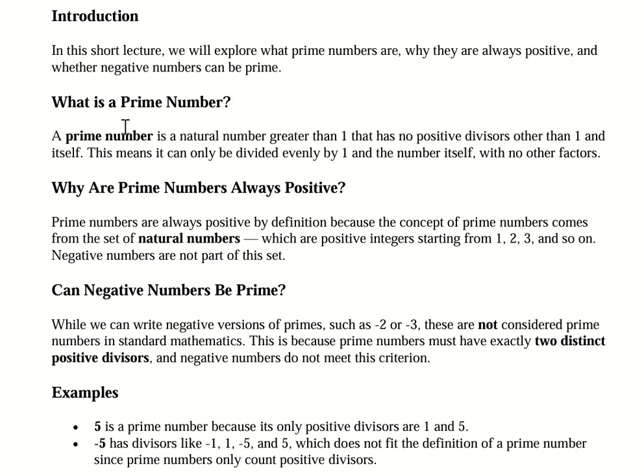of a prime number. Here, it's mentioned that a prime number is a natural number greater than one that has no positive divisors other than one and itself.